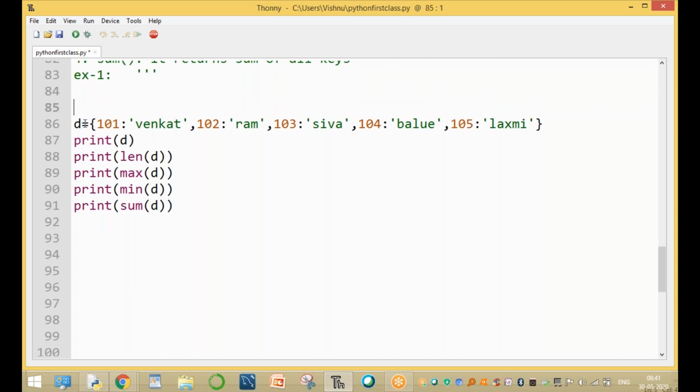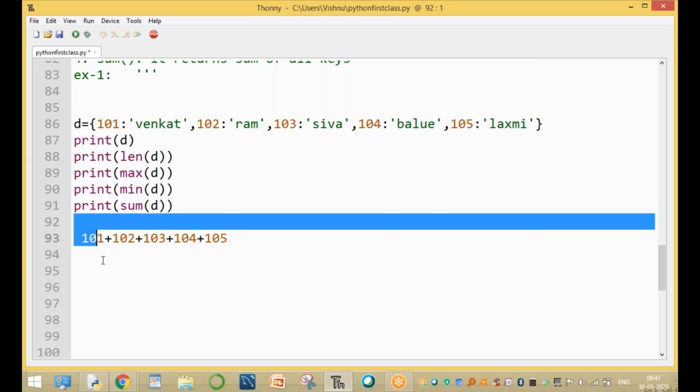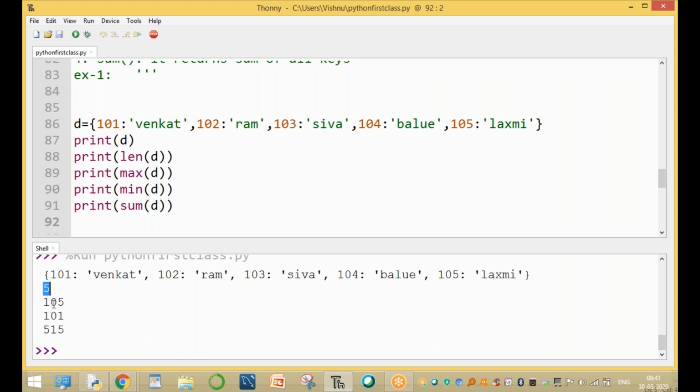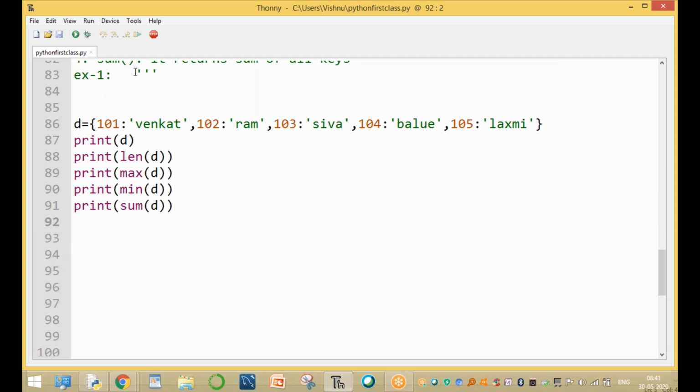Okay, clear guys? In this dictionary, the total number of elements is 5. The maximum key is 105, not the value, and the minimum key is 101. The sum of all keys is 101 plus 102 plus 103 plus 104 plus 105. Now run the script. Total number of elements is 5, the maximum key is 105, the minimum key is 101, and the sum is 515. Clear guys, up to here?